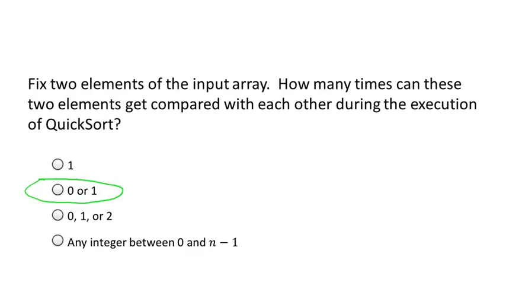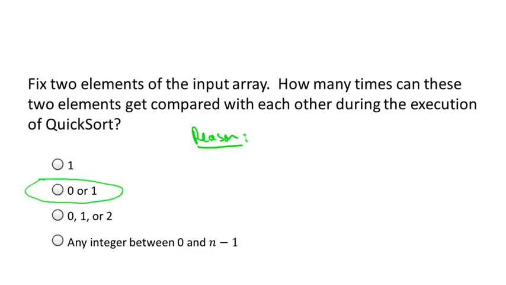Okay, so the pivot just hangs out in the first entry of the array. We have this for loop, this index j, which marches over the rest of the array, and for each value of j, the jth element of the input array gets compared to the pivot. Okay, so summarizing, in an invocation of partition, every single comparison involves the pivot element. So two elements get compared if and only if one is the pivot. All right, so let's go back to the question. Why can't a given pair of elements in the input array get compared two or more times?